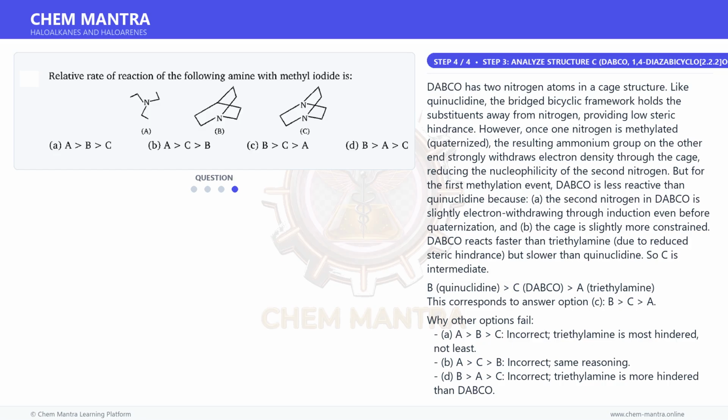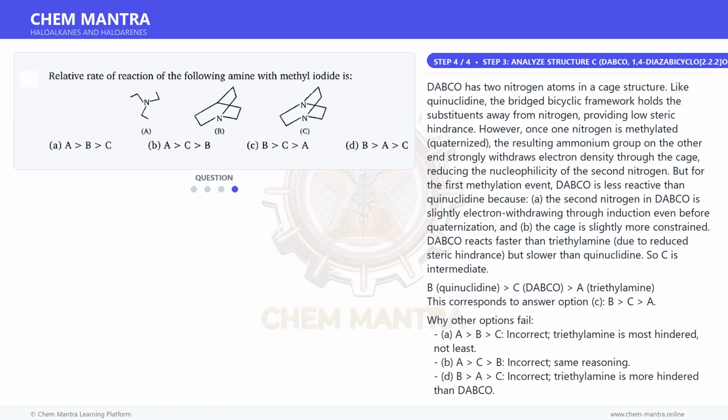And for the final step, DABCO has 2 nitrogen atoms in a cage structure. Like quinoclidine, the bridged bicyclic framework holds the substituents away from nitrogen, providing low steric hindrance. However, once one nitrogen is methylated, quaternized, the resulting ammonium group on the other end strongly withdraws electron density through the cage, reducing the nucleophilicity of the second nitrogen.